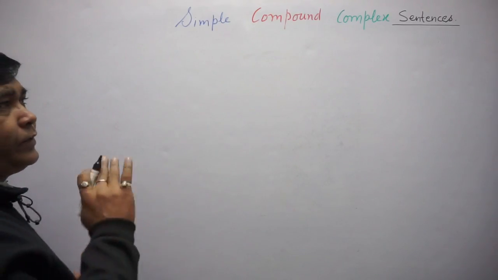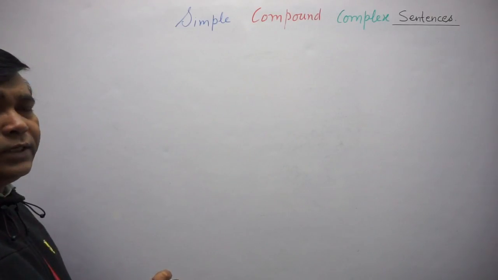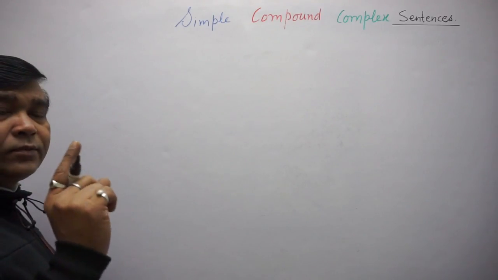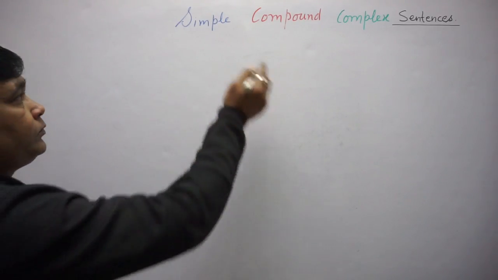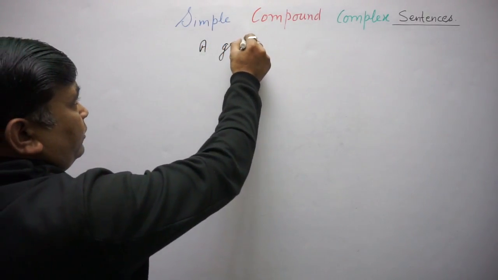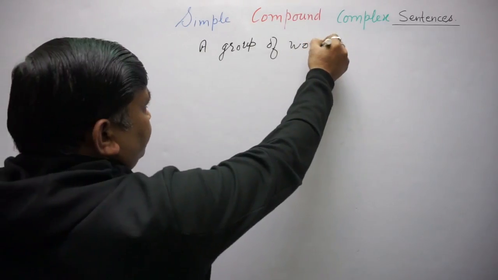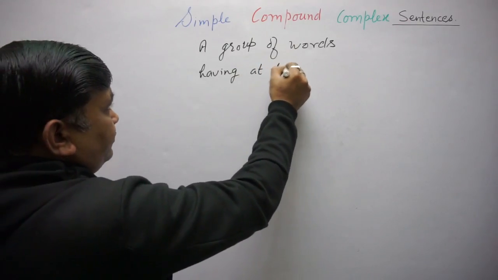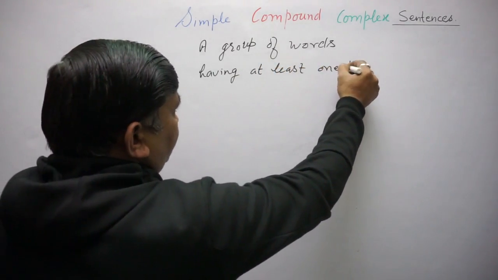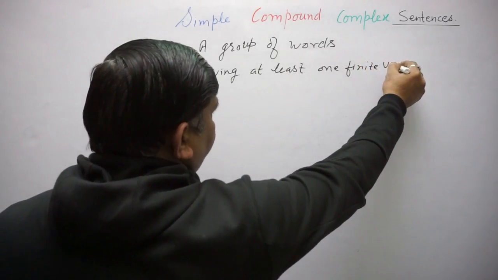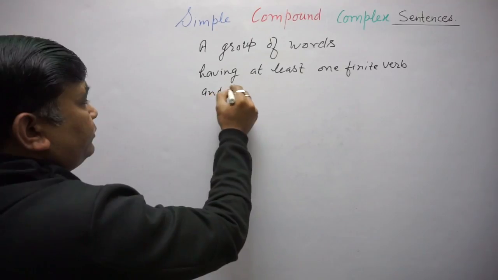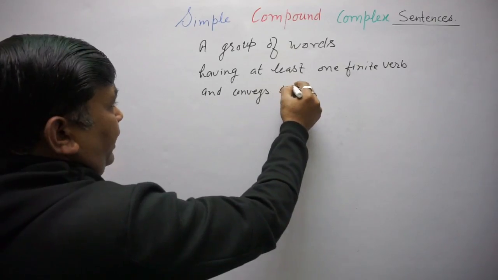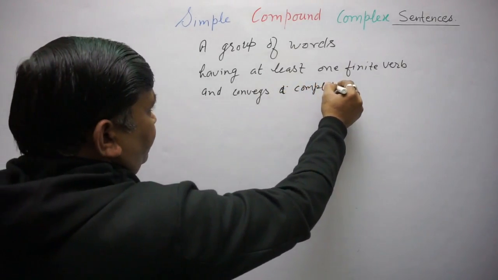So the complete definition of a sentence is: a sentence is a group of words having at least one finite verb and conveys a complete sense.